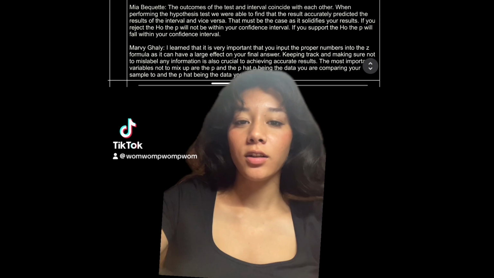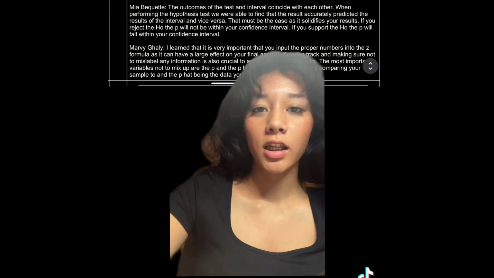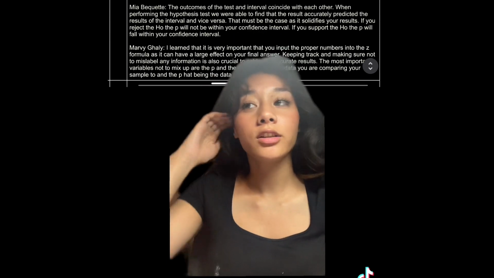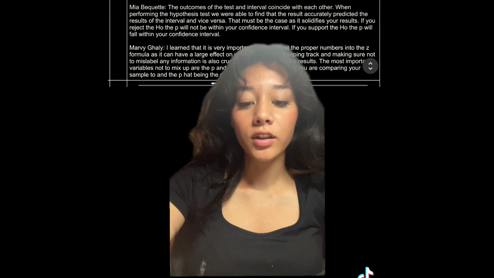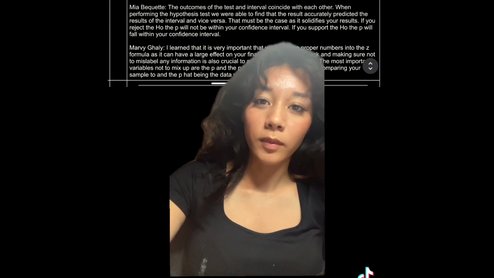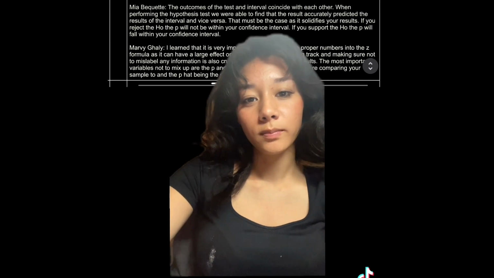From this statistical process, I learned that the outcomes of the hypothesis test and confidence interval will coincide with each other, and they must agree with each other. I also learned that we can make inferences about our population using a sample, and this process also gave me insight on characteristics of students at my school that own iPhones.